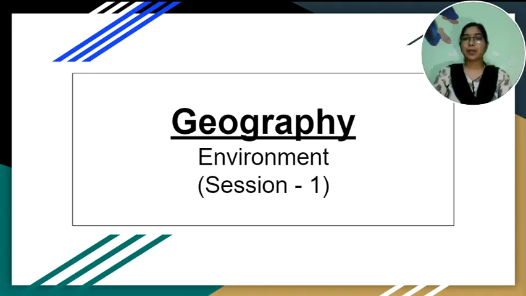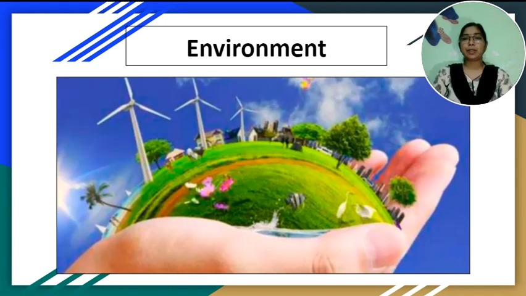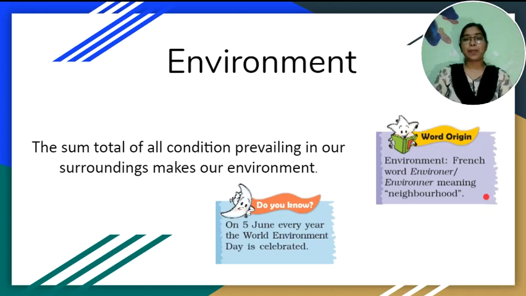In this class, I am going to start Geography first lesson, Environment. The main objectives of this lesson are to understand the environment in its totality, including various components both natural and human, to appreciate the interdependence of those components and their importance in our life. Let us know about the environment.